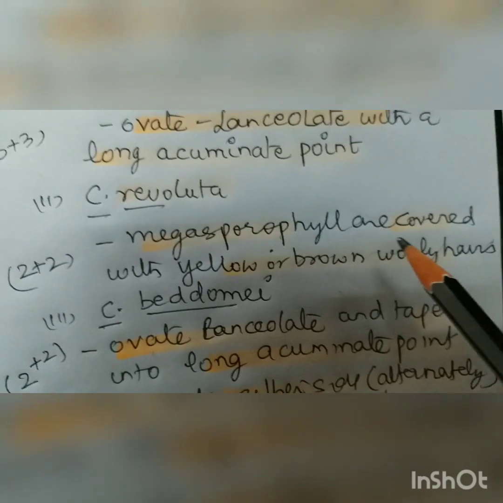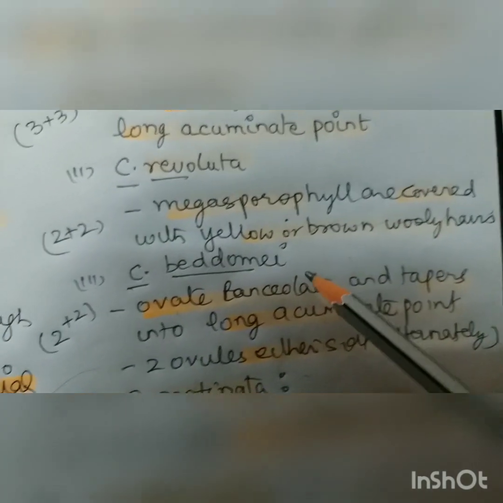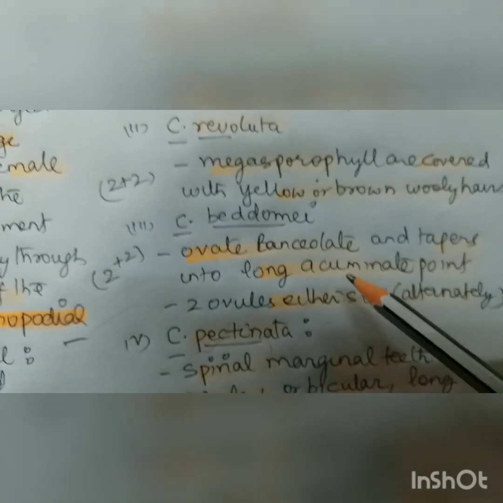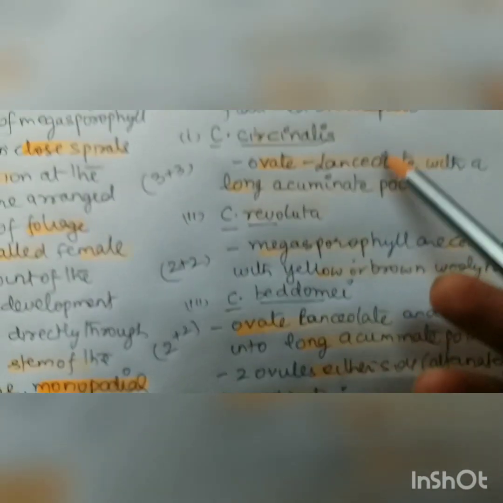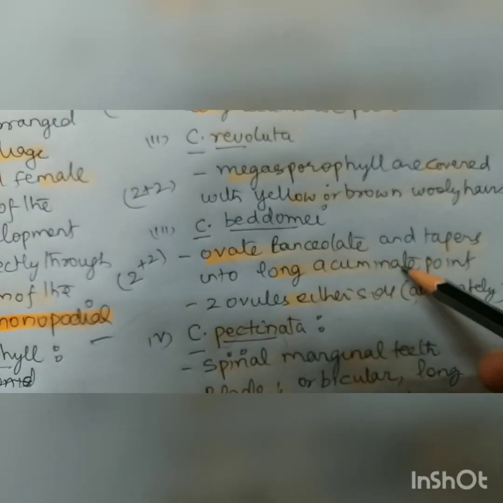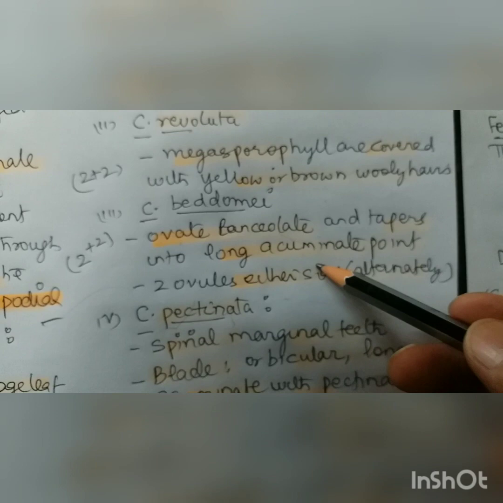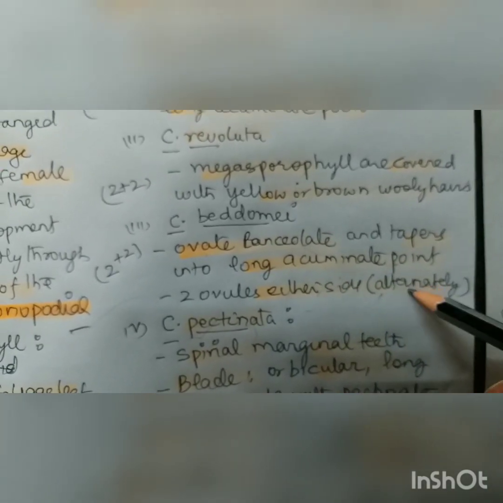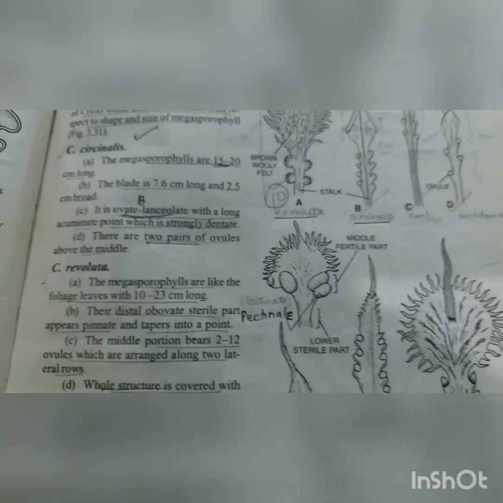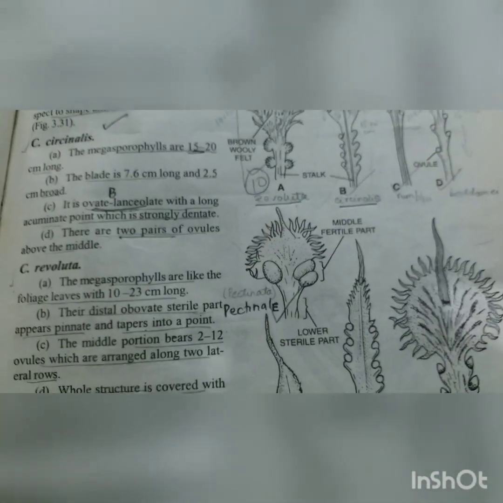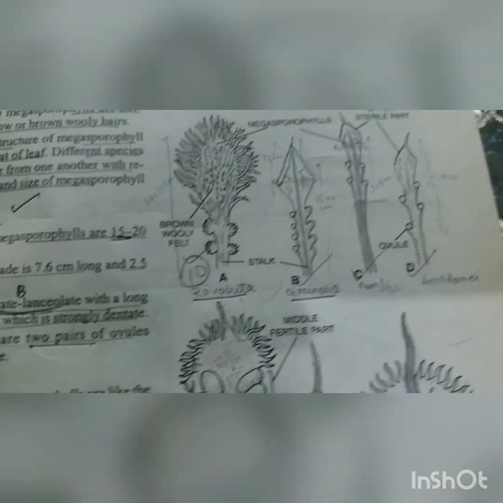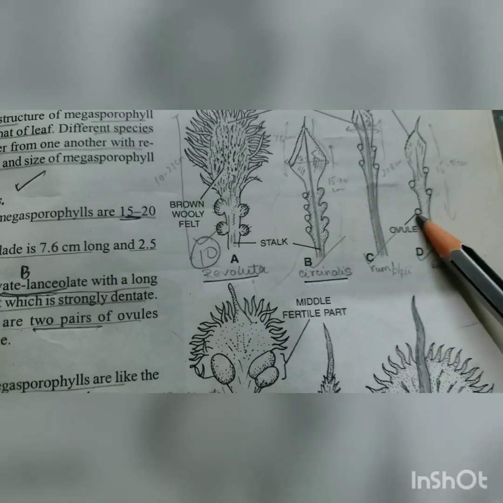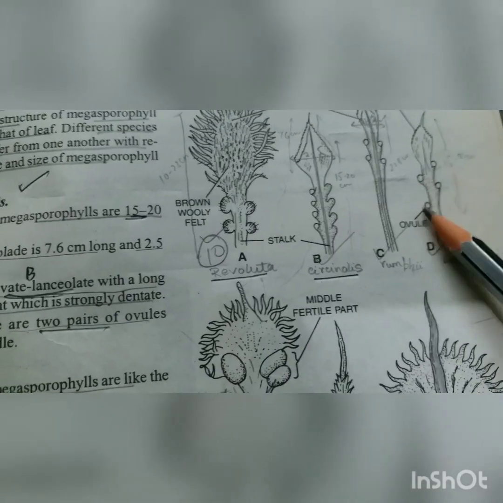The megasporophylls are covered with yellow or brown woolly hairs, and then we have Beddomei. They are again the same as circinalis. They are ovate to lanceolate, taper into long acuminate, and 2 ovules on the other side. But these ovules are alternate. See, this is Beddomei, and the ovules are alternate.